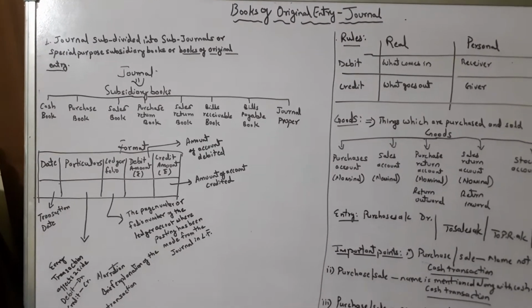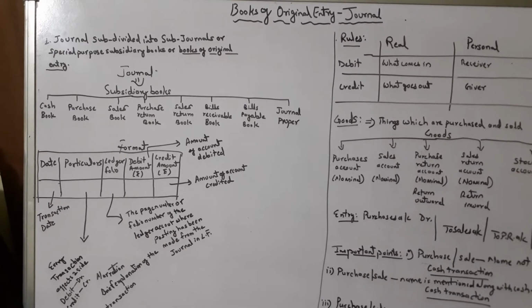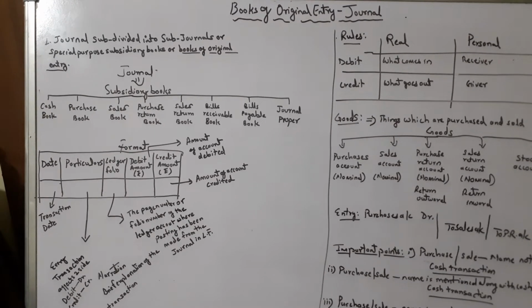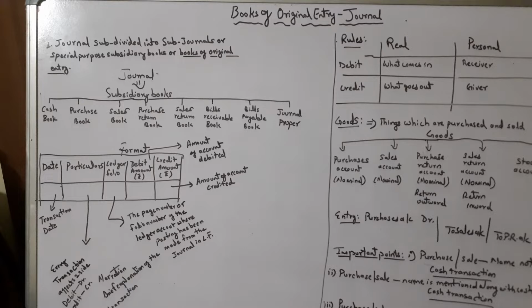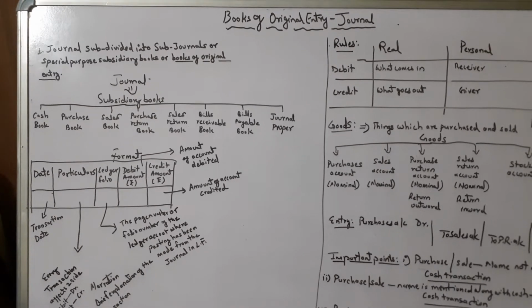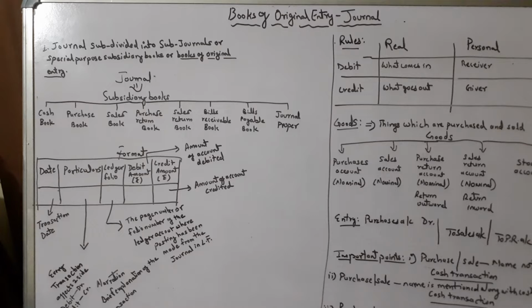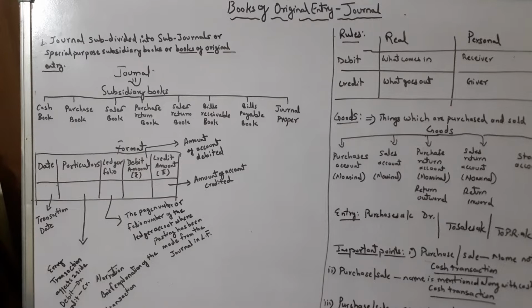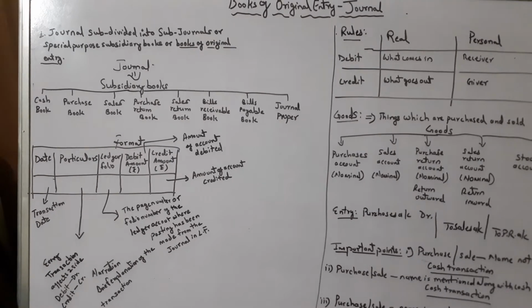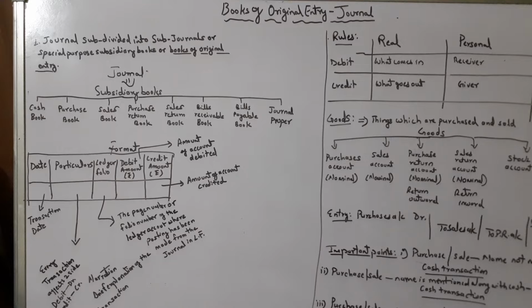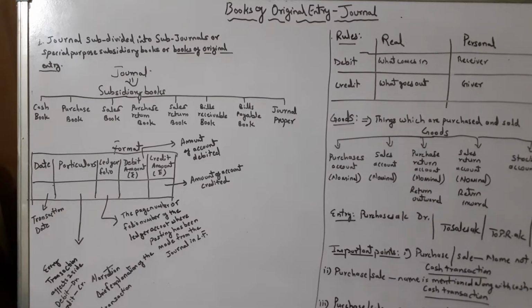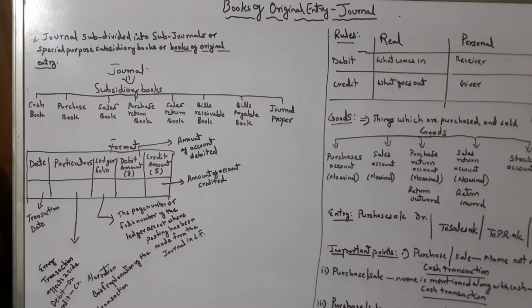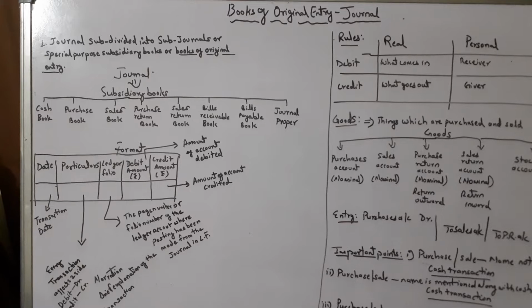In the same manner, when sales are being made on credit, जब उधार में आपने बेचा, that time you have to enter the transactions under sales book. In the same way, suppose the goods which you have purchased are not up to the desired standard, or for any reason you have to return them, that time the returned goods have to be entered under purchase return book. Likewise, if the goods which you have sold are not up to the mark as per the need of the consumer, and the consumer returns them to you, it will be entered under sales return book. Then there are bills receivable book, bills payable book, and journal proper.